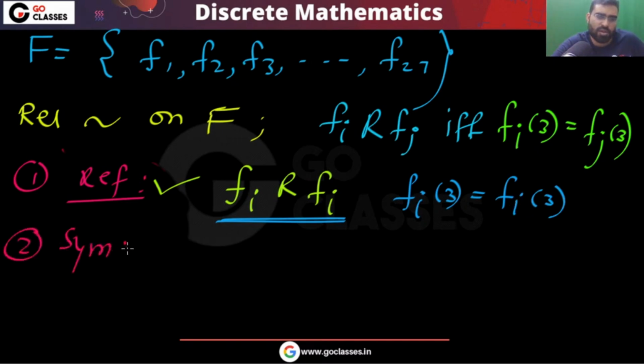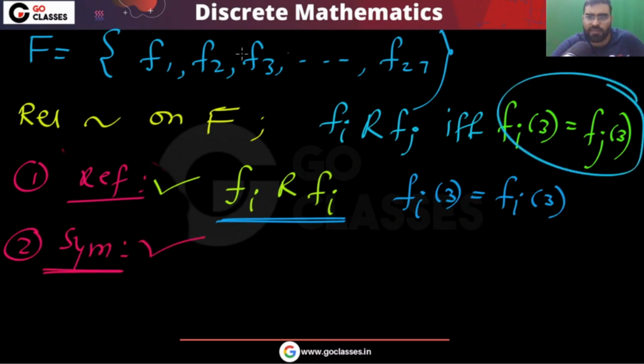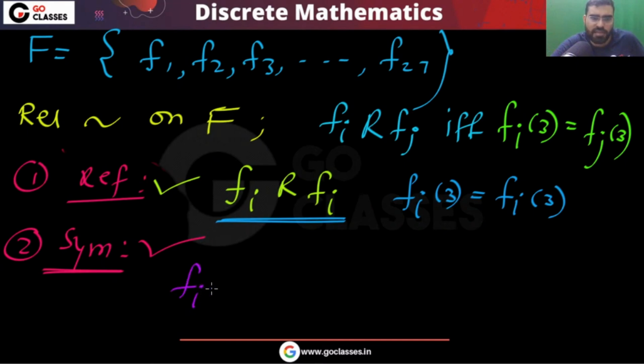This is symmetric also. Why is this symmetric? Because if fi and fj have the same mapping on 3, then fj and fi have the same mapping on 3, correct?